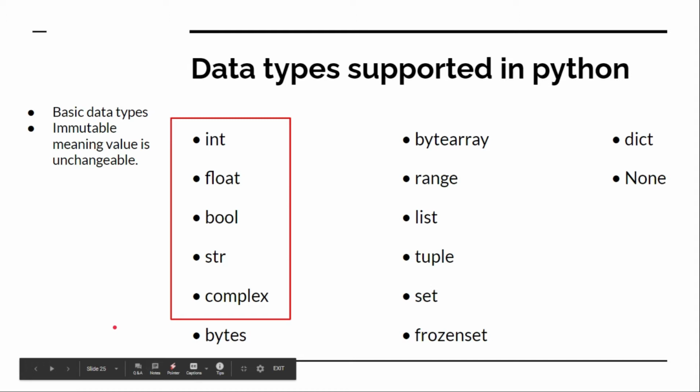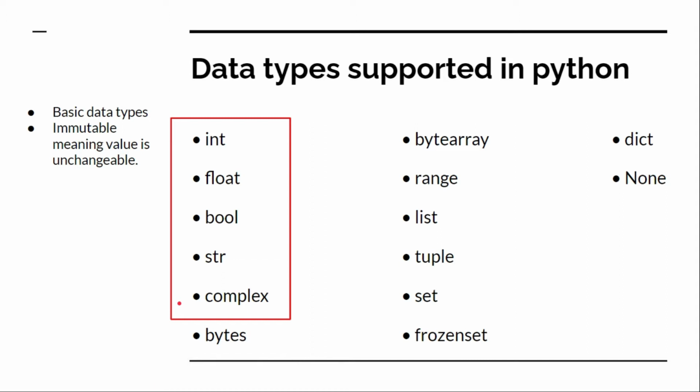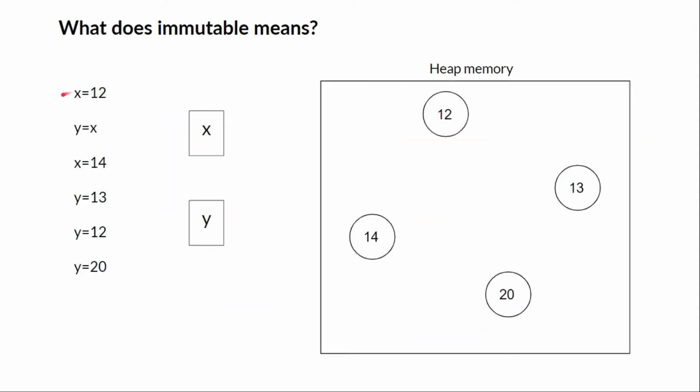And these basic fundamental data types are immutable, means their value cannot be changed. If we change the value of a variable, then a new object is created, but that object is not modified. So let's see what this means.